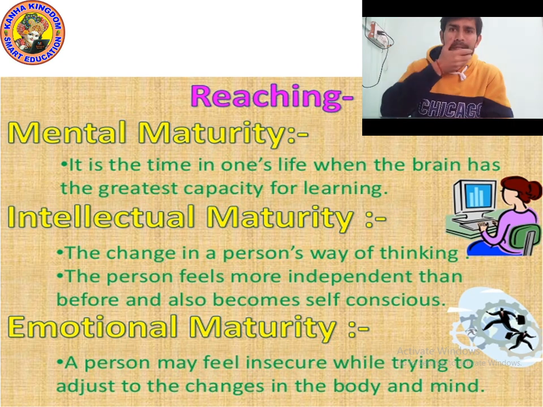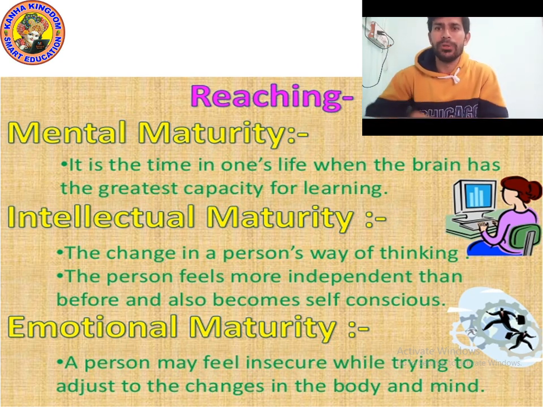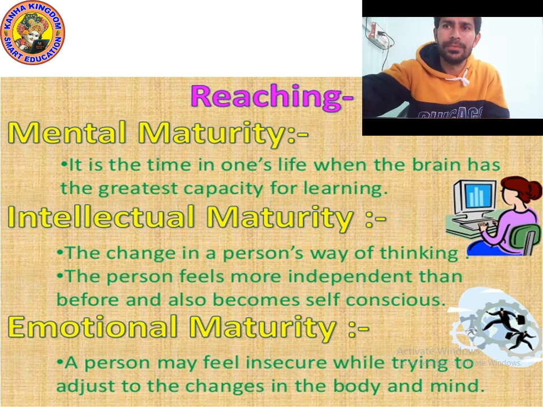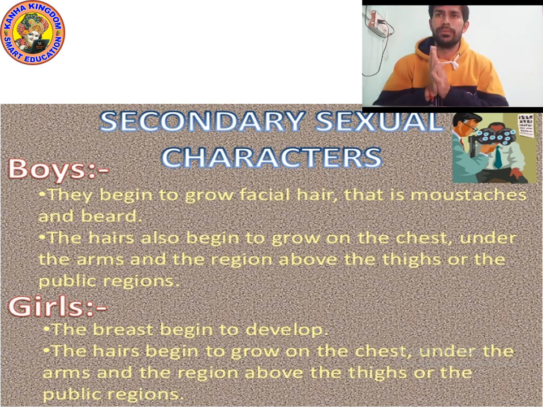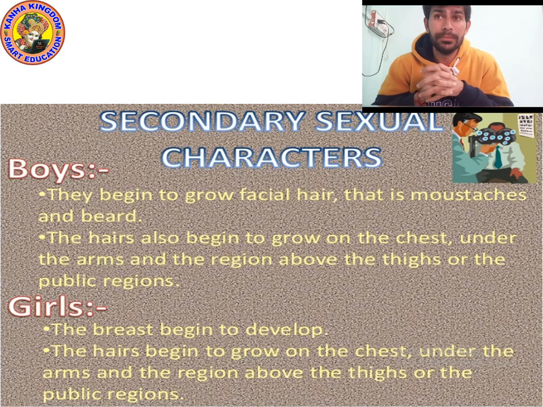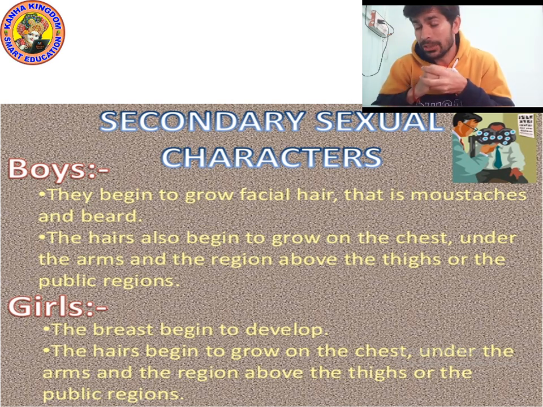Okay. Now kids, let's discuss the secondary sexual characters. Let's move on to the next point. So kids, we have discussed primary sexual characters, like development of sex organs, reaching mental maturity, intellectual maturity, emotional maturity.